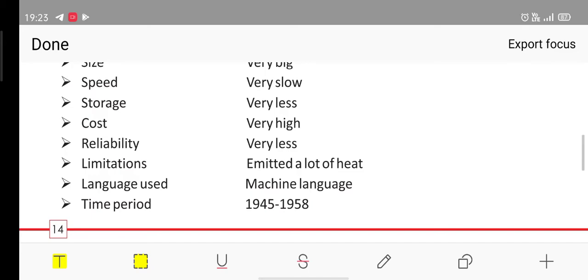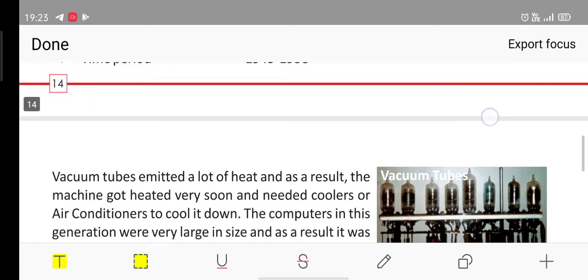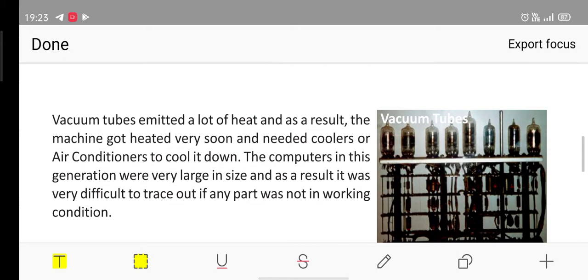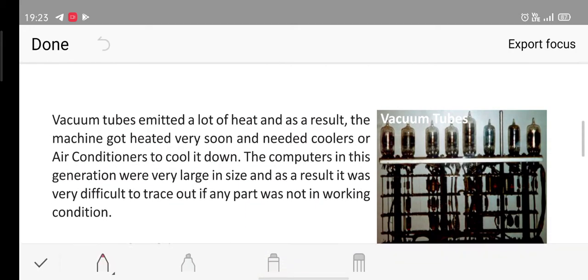The language used was the machine language, and the time period was 1945 to 1958. Up till 1958, we were using the first generation computers only. Now, vacuum tubes, which are shown in this picture over here.